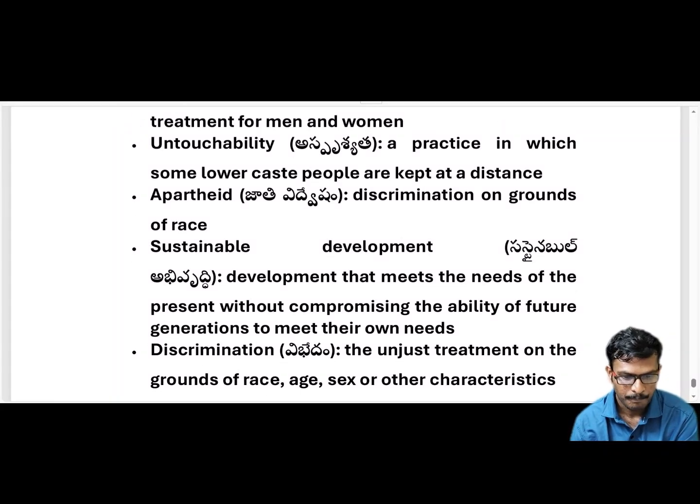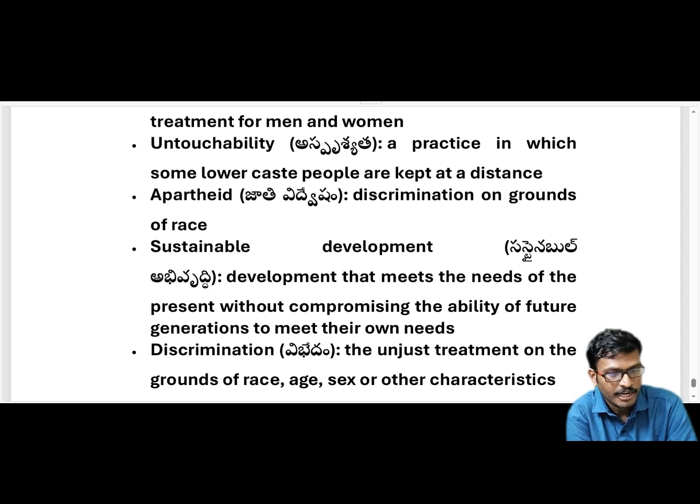And apartheid means discrimination on grounds of race. You have seen this word with Nelson Mandela, no? While we were discussing Nelson Mandela, we discussed apartheid. Discrimination on grounds of race.